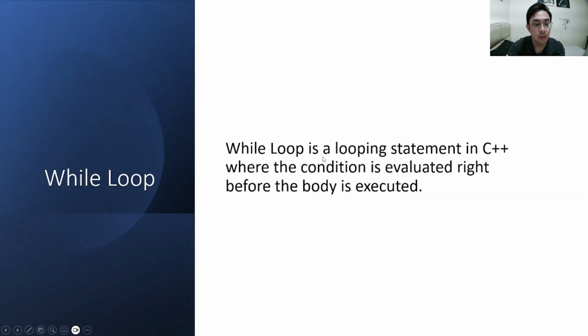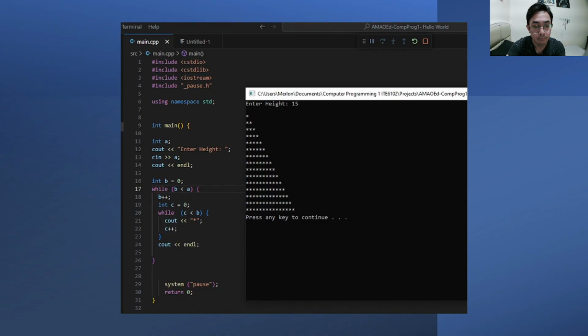Okay. While loop. While loop is a looping statement in C++ where the condition is evaluated right before the body is executed. The initialization phase does not occur within the looping statements or the parentheses of the statement. The increment-decrement happens at the end of the body. This is an example of a while loop program.